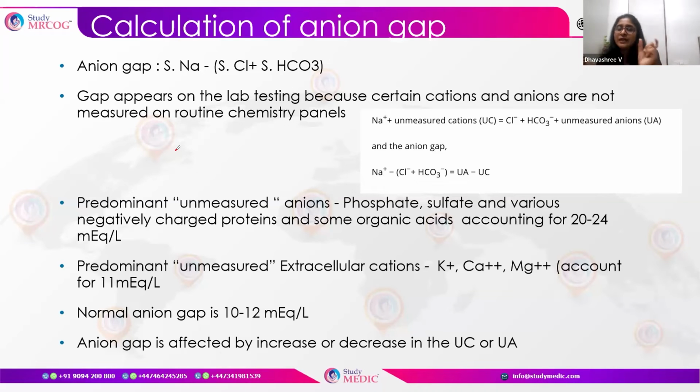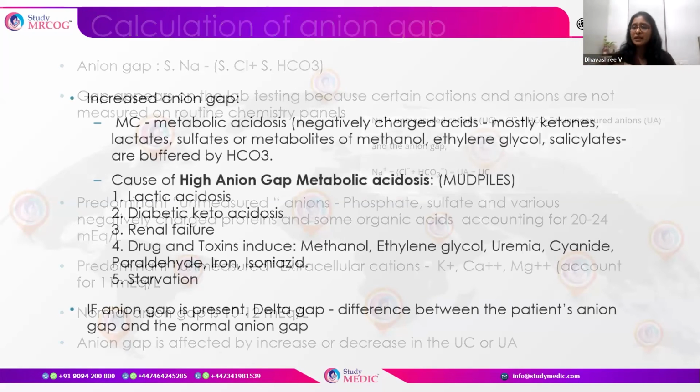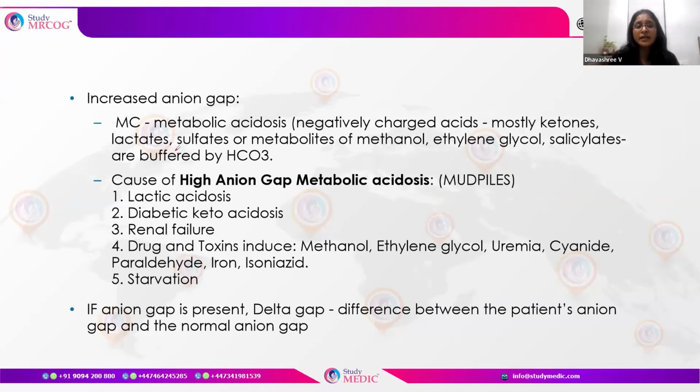This anion gap has to be measured especially in case of metabolic acidosis. An increased anion gap is most commonly seen in metabolic acidosis, because the negatively charged acids like ketones, lactates, sulfates, or metabolites of methanol, ethylene glycol, or salicylic acid are buffered by the bicarbonate.